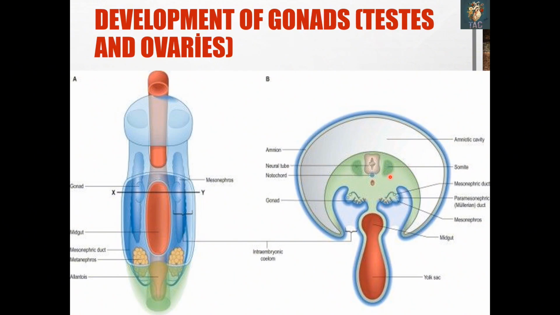Here you can see the somite which is present, the neural fold along with the notochord you can also appreciate, and this one is the amniotic cavity.